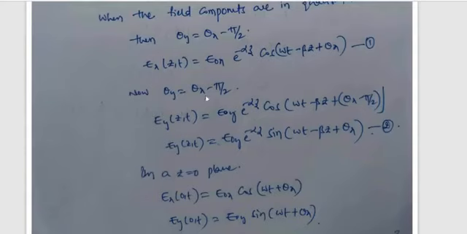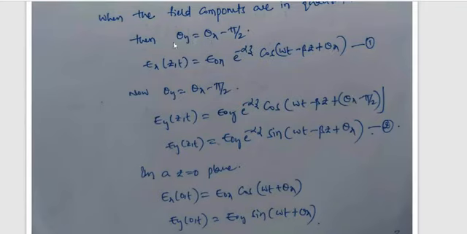Now theta y is equal to theta x minus pi by 2, so Ey of z comma t becomes E naught y e power minus alpha z cos(omega t minus beta z plus theta y), where theta y is replaced. Theta x stays theta x.